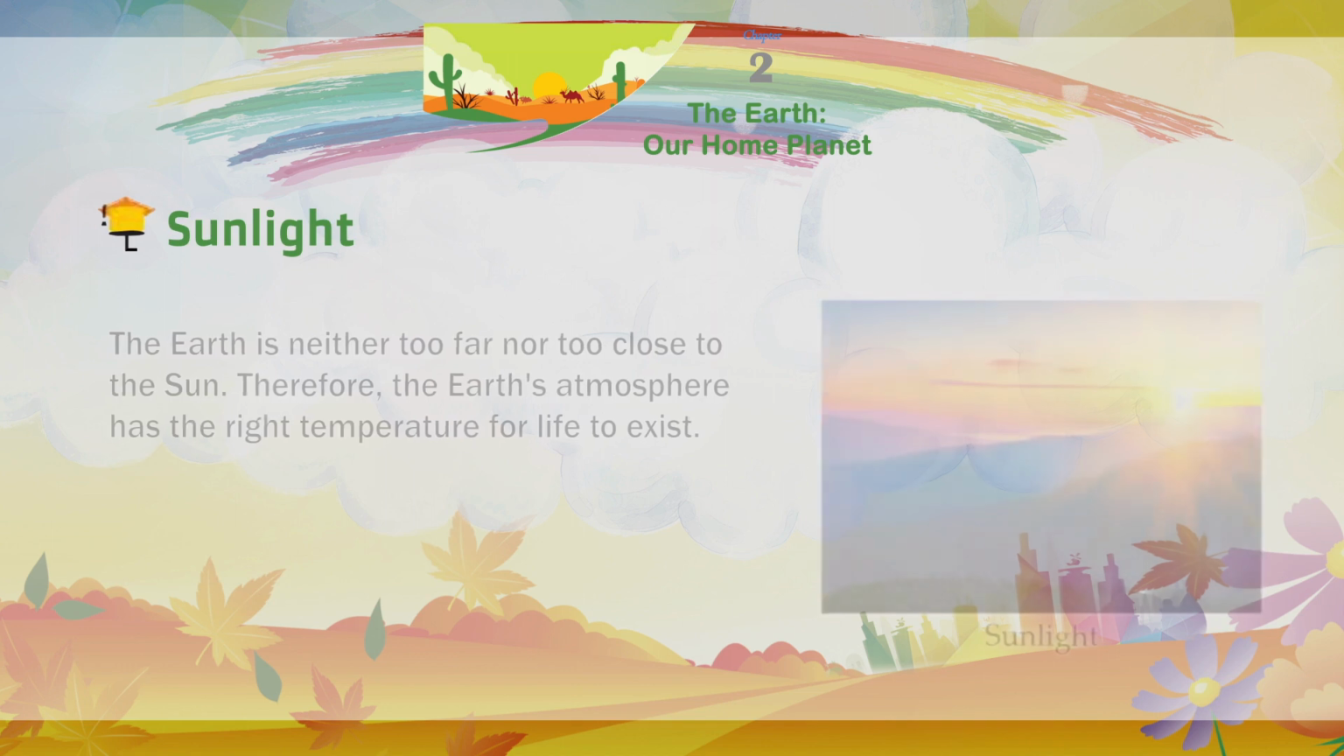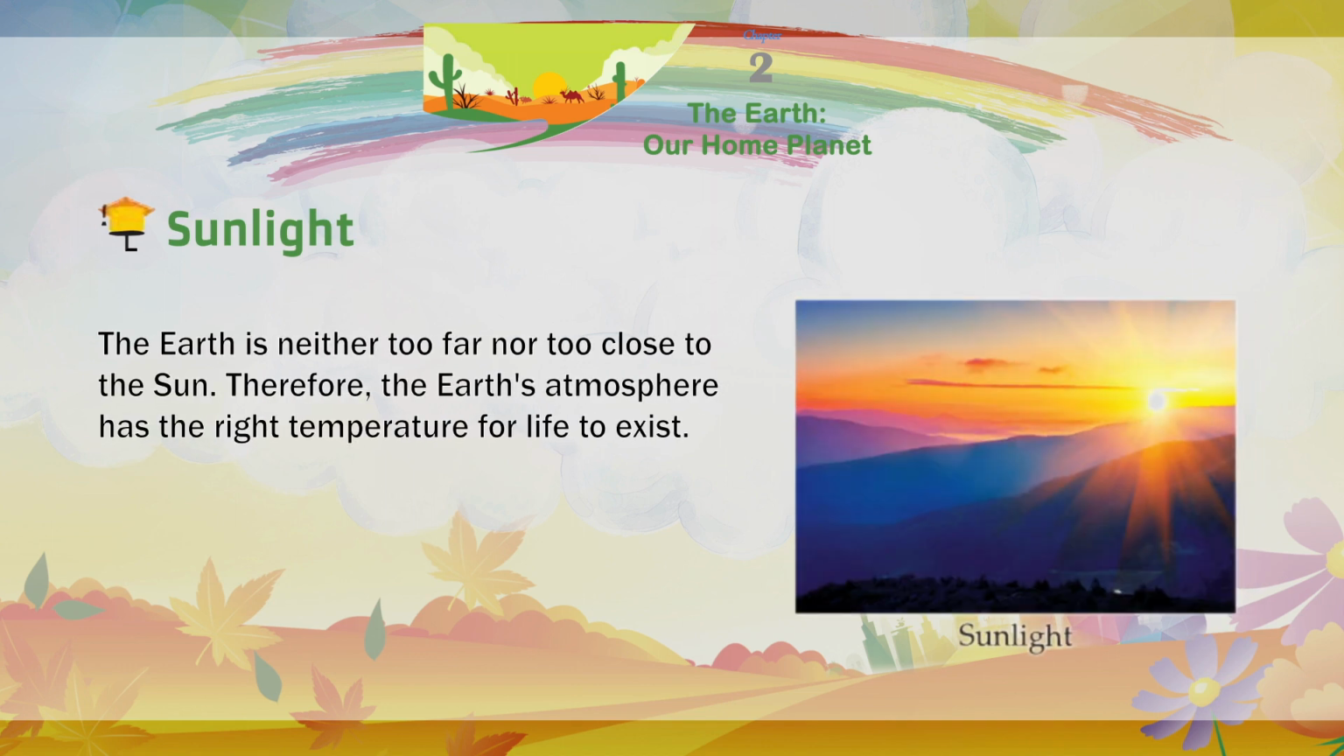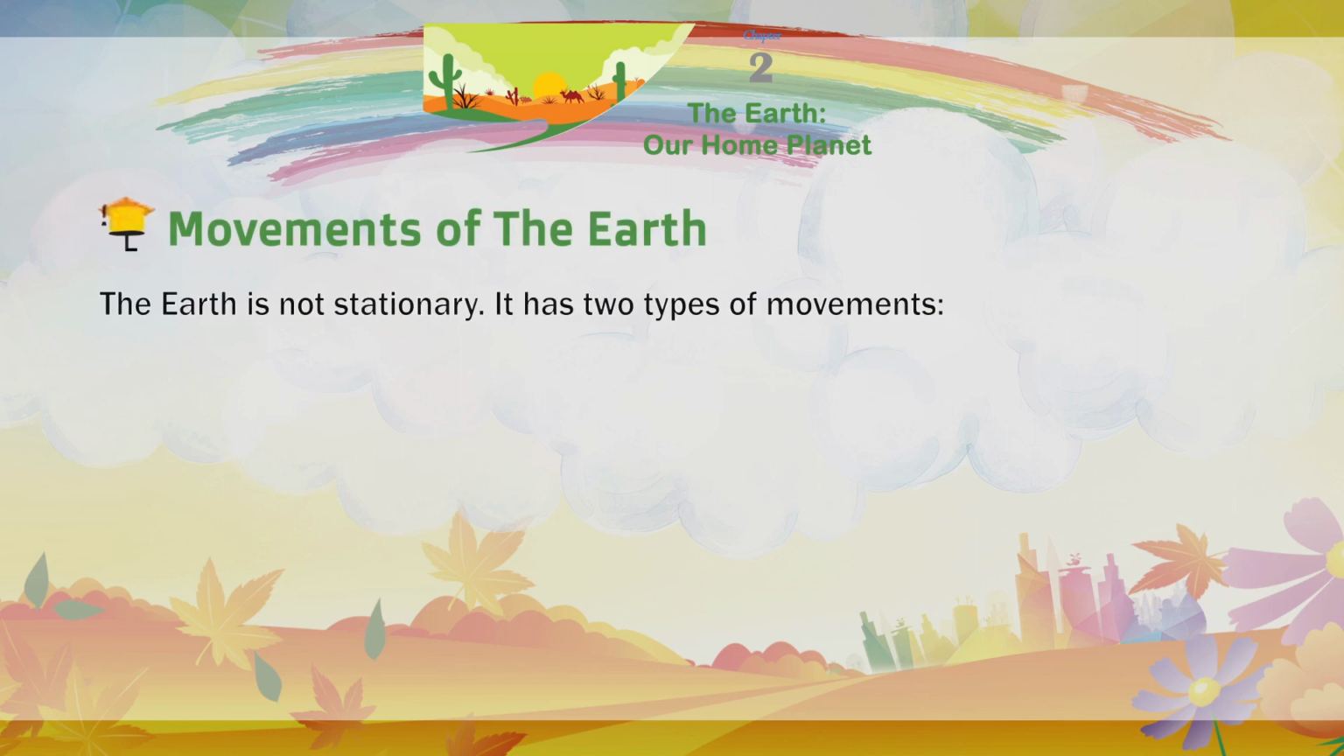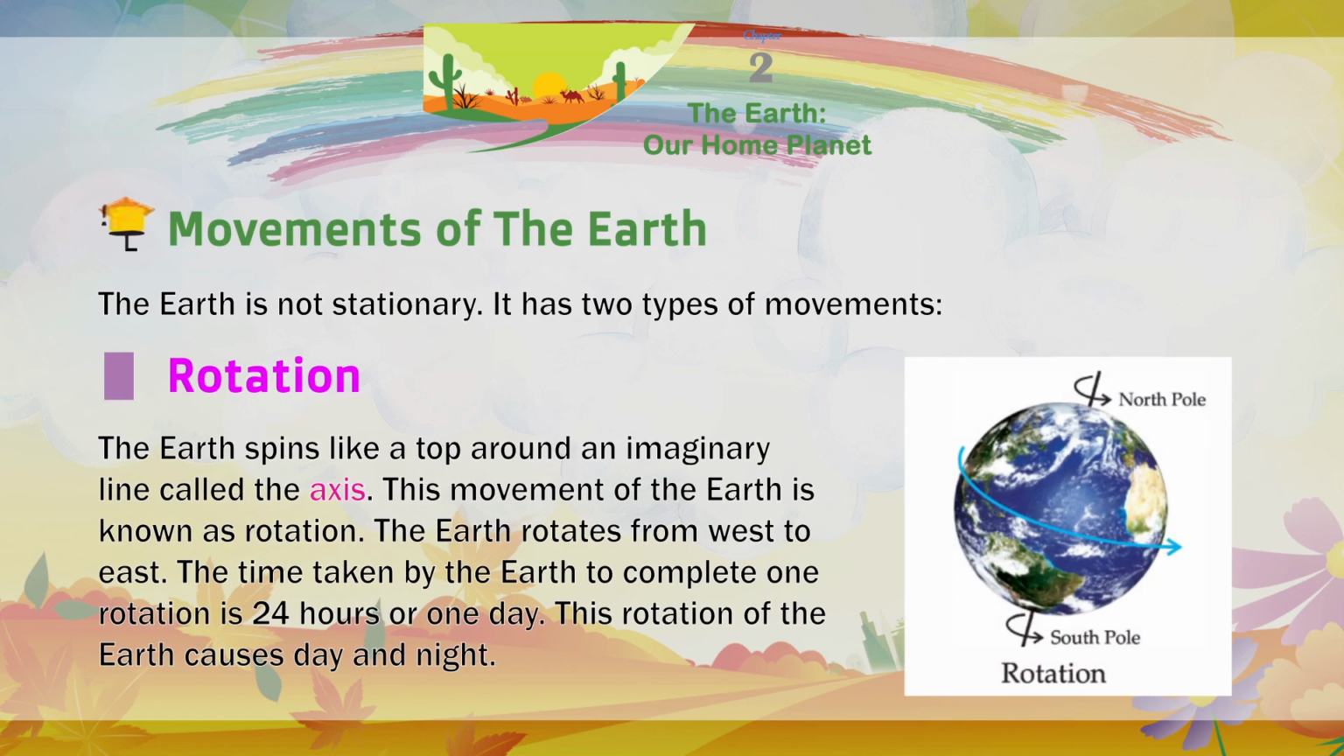Sunlight. The earth is neither too far nor too close to the sun. Therefore, the earth's atmosphere has the right temperature for life to exist. Movements of the earth. The earth is not stationary. It has two types of movements. Rotation. The earth spins like a top around an imaginary line called the axis. The movement of the earth is known as rotation.